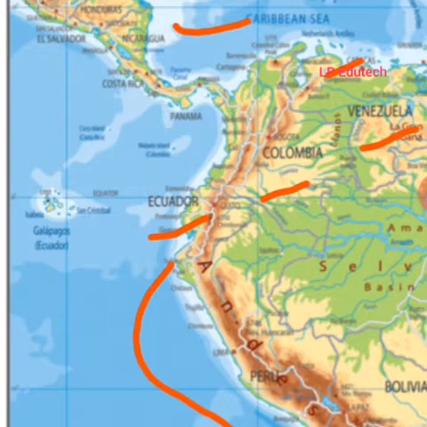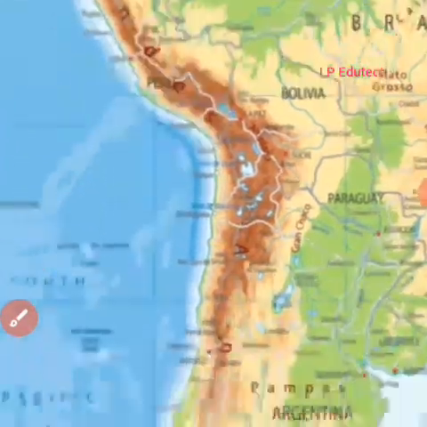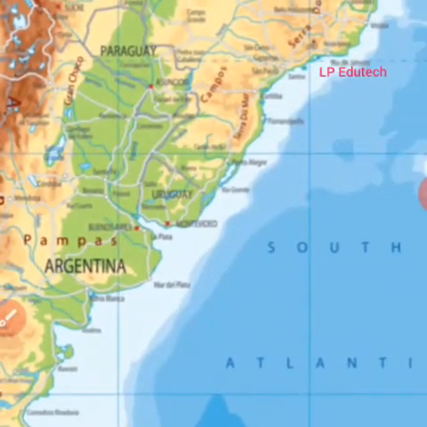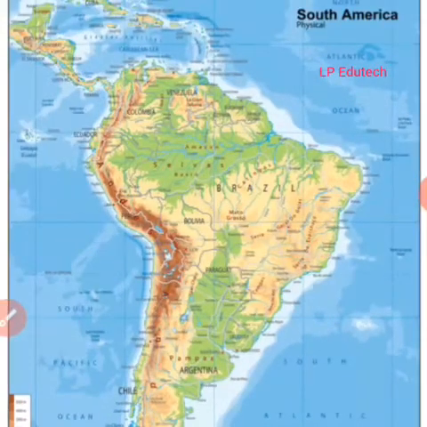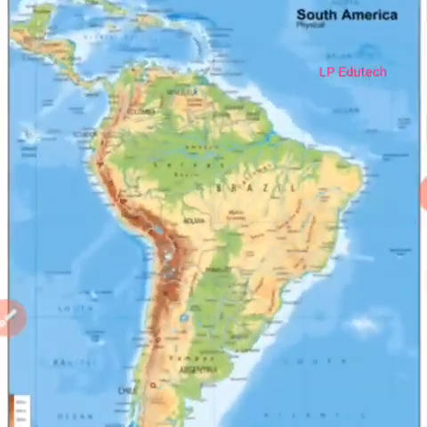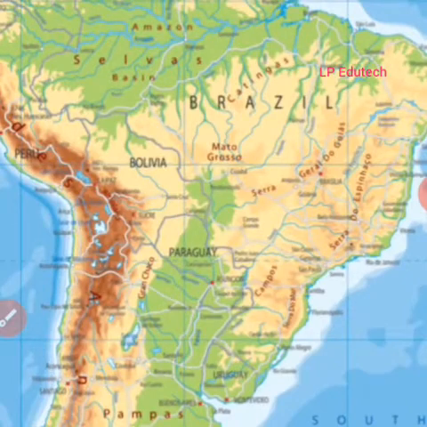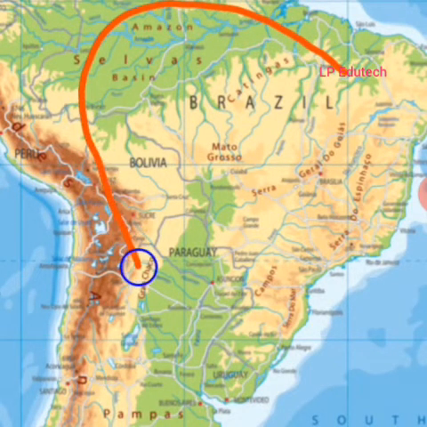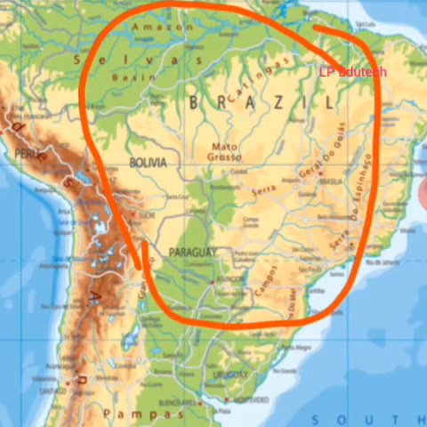And to the west of it lies the South Pacific Ocean. Below that, to the right, it has the South Atlantic Ocean, and here lies the North Atlantic Ocean. And here is our country that we are going to study, Brazil. It has Venezuela, Colombia, Argentina, Pampas, and other countries as well.